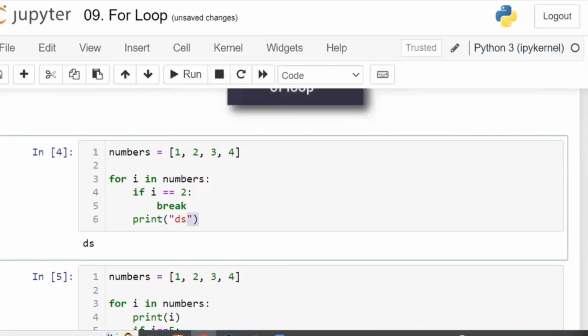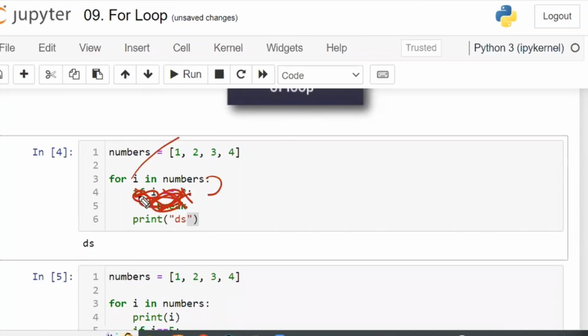In the example, let us take without the break, what is the output? ds, ds, ds, and ds. 4 times ds is the output without this one. Now using this one, what happens? First i is equal to 1, entered into this; the if block is ignored.